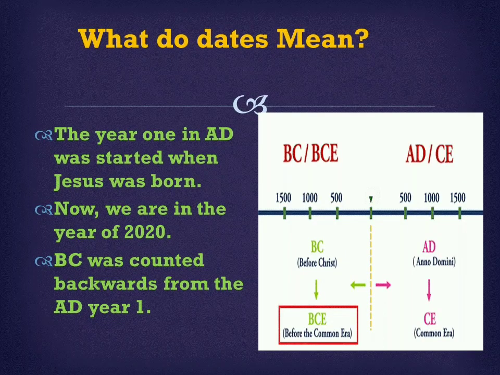What do dates mean? When Jesus was born, we refer to it as AD or CE. AD stands for Anno Domini. CE stands for Common Era. The year 1 in AD started when Jesus was born. Now we are in the year 2020 AD. BC was counted backwards from the AD year 1. That is, BC stands for Before Christ, or BCE.